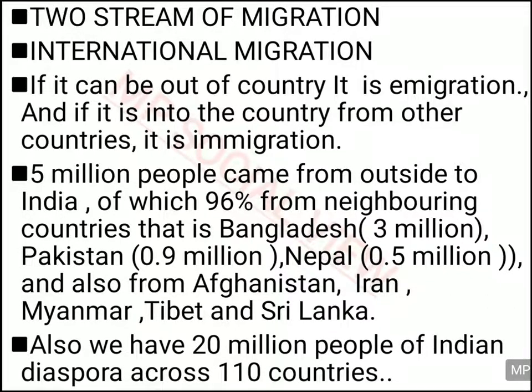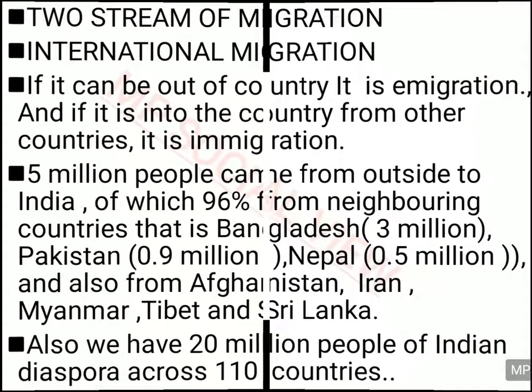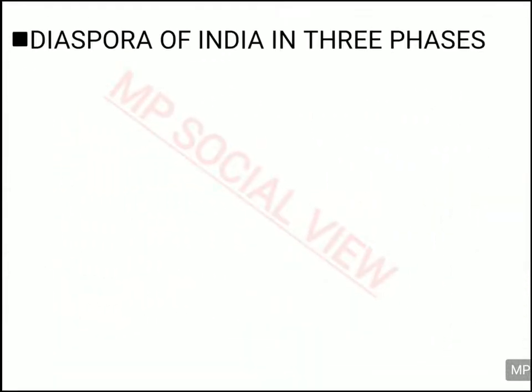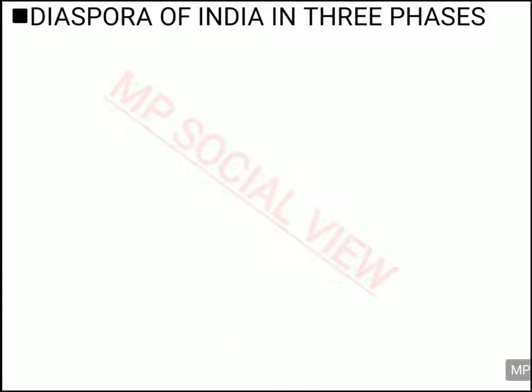Same way from India also 20 million people went to other countries and settled down in those countries. And when Indians go and settle down in another country, that is called the Indian diaspora. The Indian diaspora is across 110 countries, means people of India have gone to 110 countries and settled down there. So let us read about India's diaspora. India's diaspora means how Indians are going and settling down in other countries.